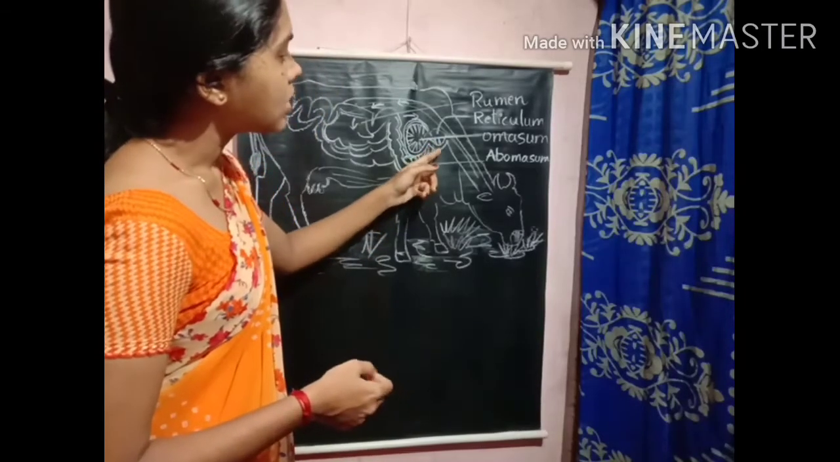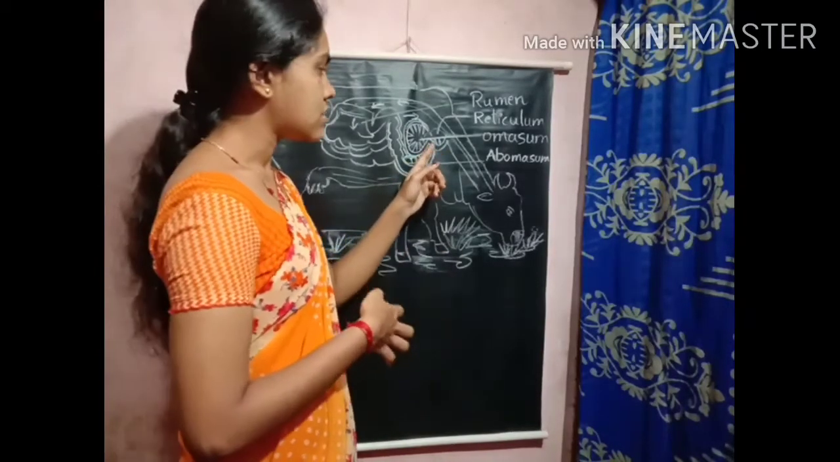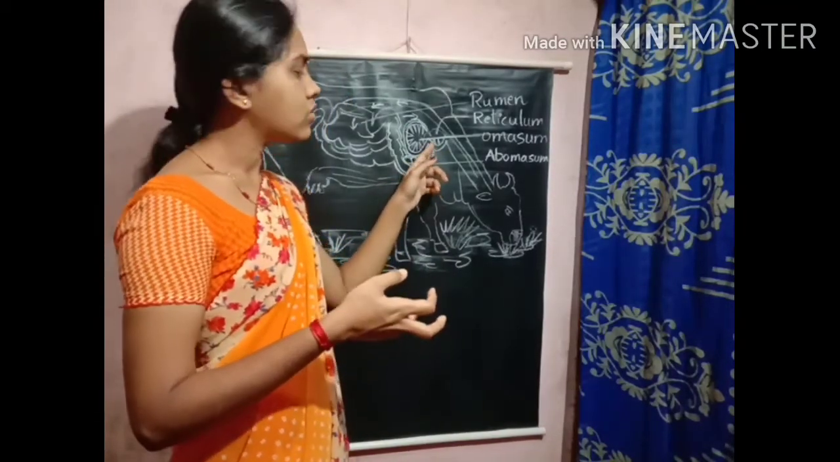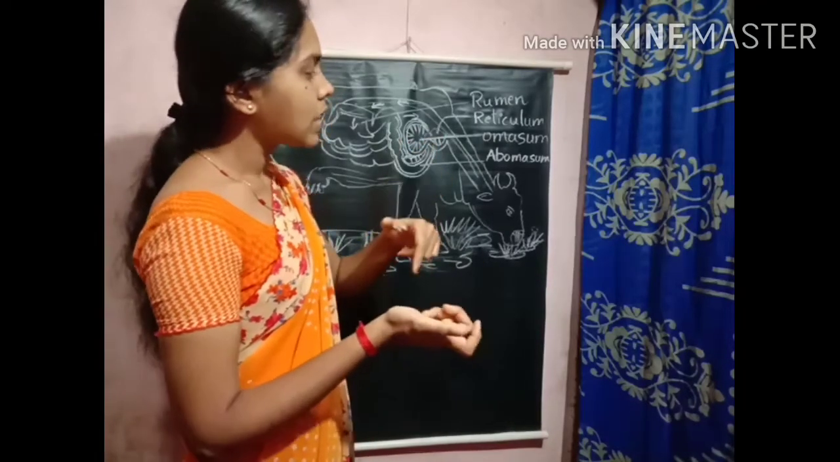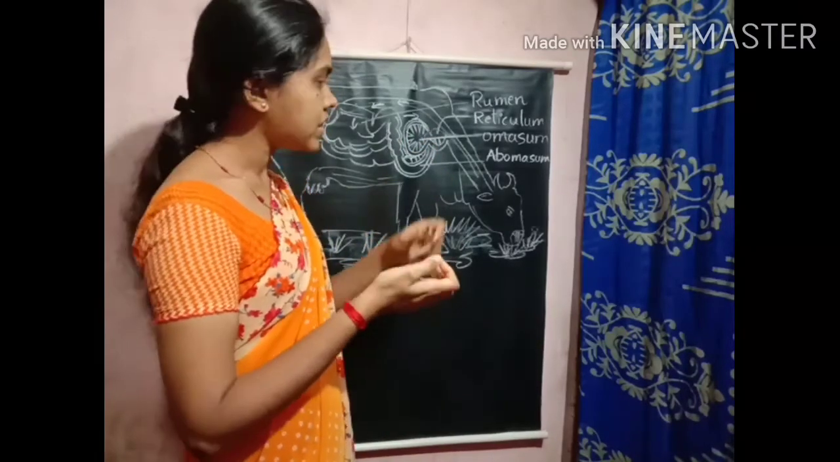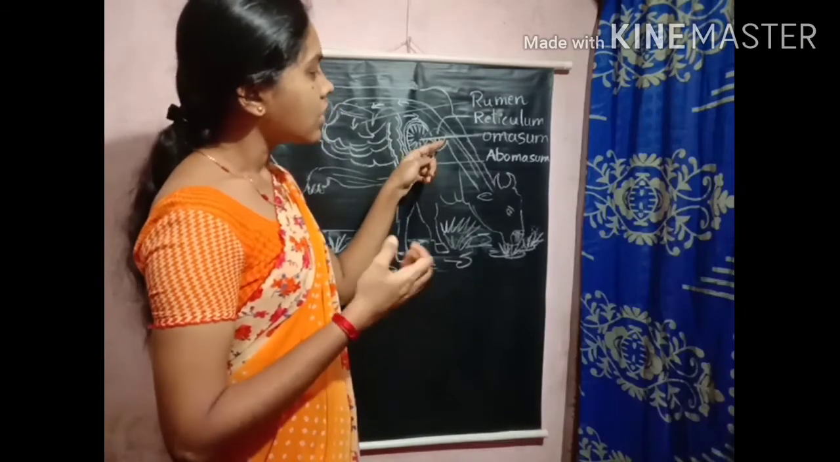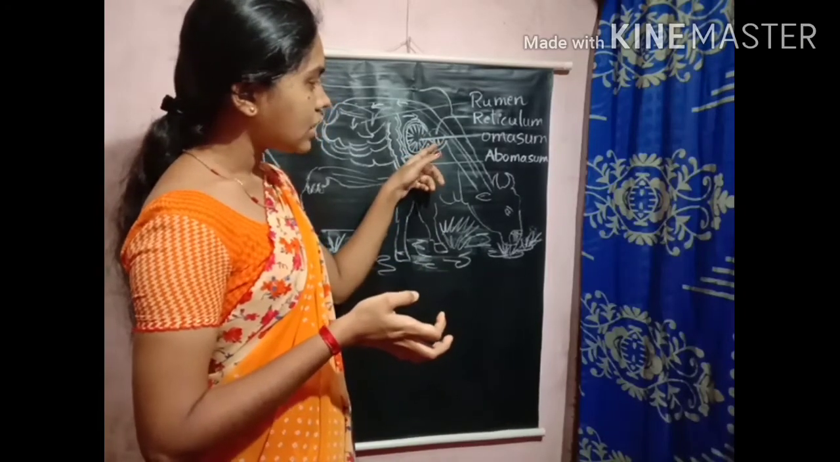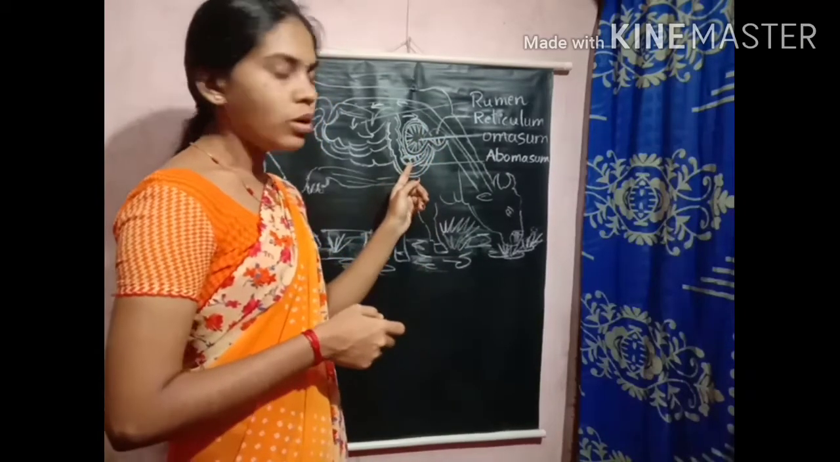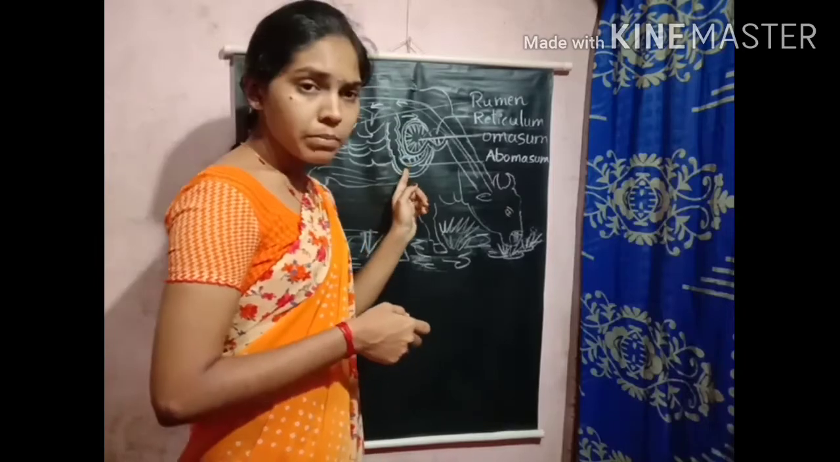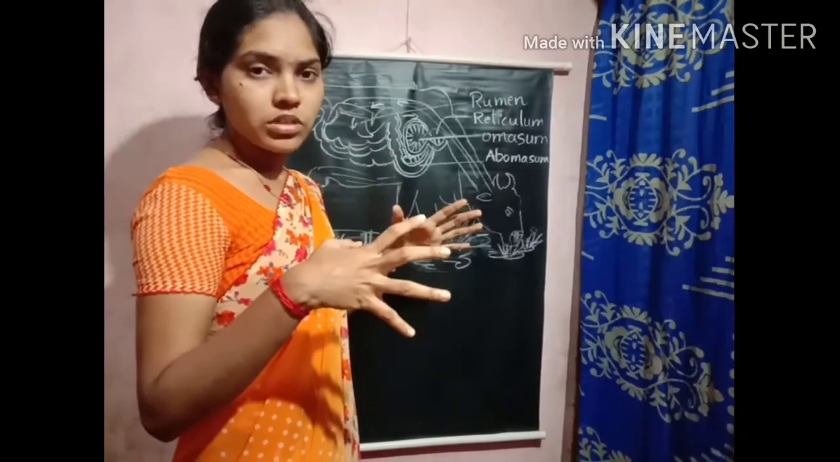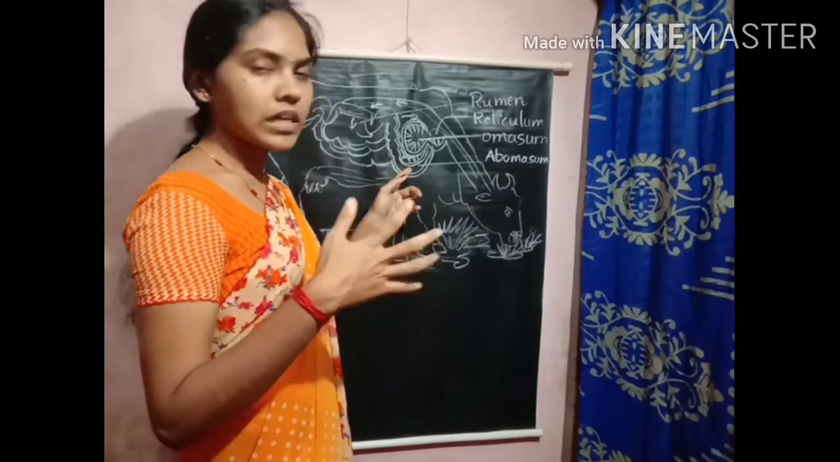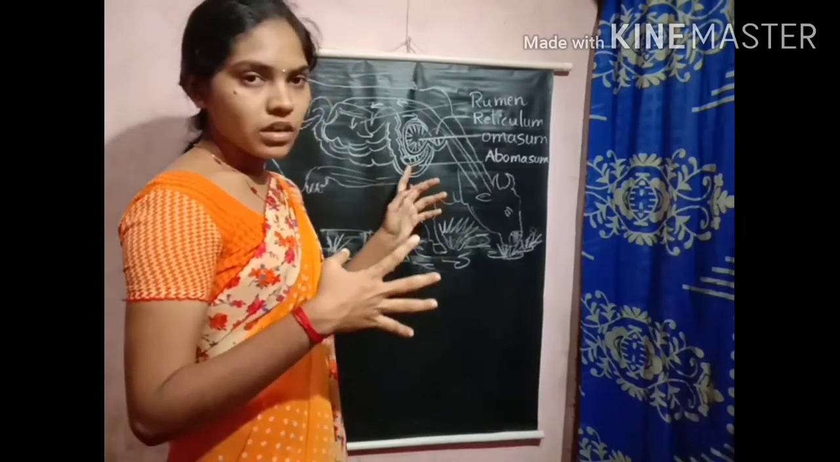In the omasum, the digestion process takes place using digestive juices and enzymes. The food will be converted into still simpler substances. And once the digestion is over in the omasum, the food will be sent to the abomasum. In the abomasum, what happens? This is the real digestion process. This is the real digestive system of the cattle.